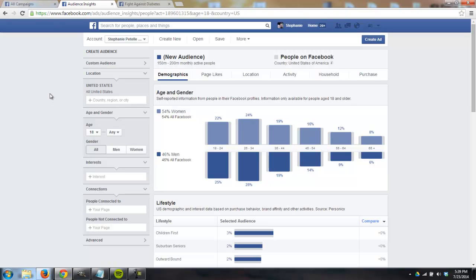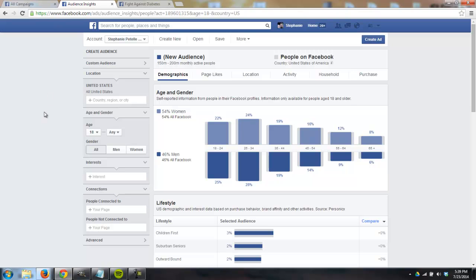The picture, that can be lenient. The headline, the description, all the call to action, all that stuff can be really lenient as long as you have the right targeting, the right audience that you're putting the message in front of and you're telling them actually to do what you want them to do. It's going to work out. So we really need to get these interests down. We need to get our demographics right and all that good stuff.